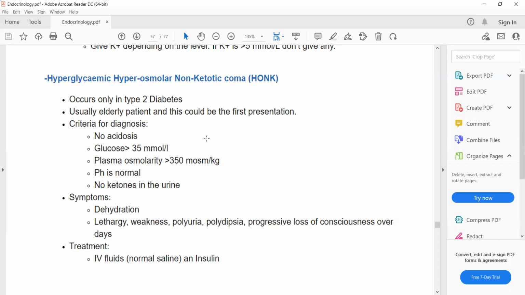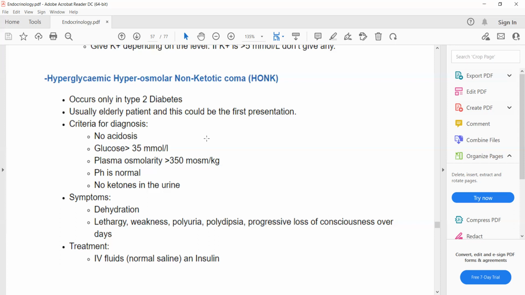So along with fluids, we need to replace potassium ion as well if on investigation hypokalemia is present. So three things that we need to use in the management of diabetic ketoacidosis. One is IV fluids.